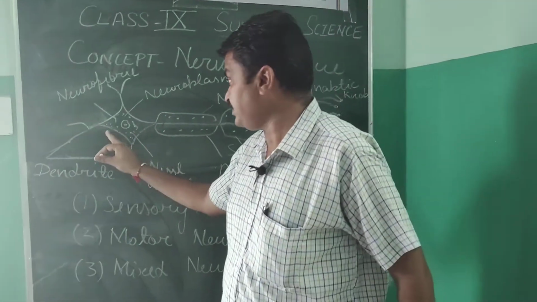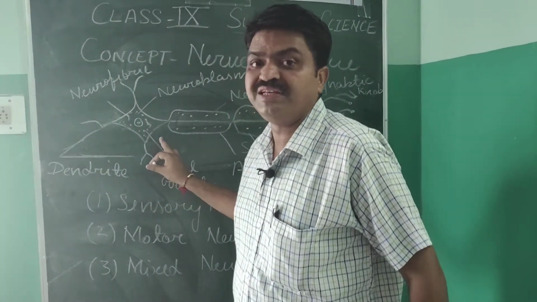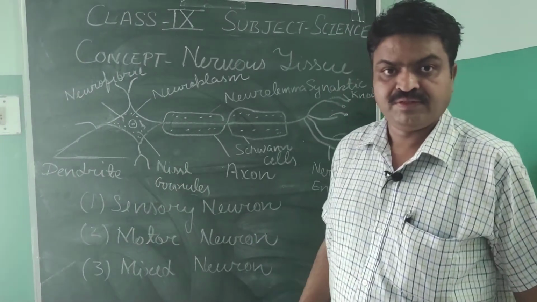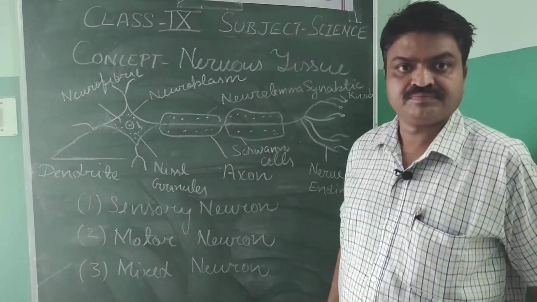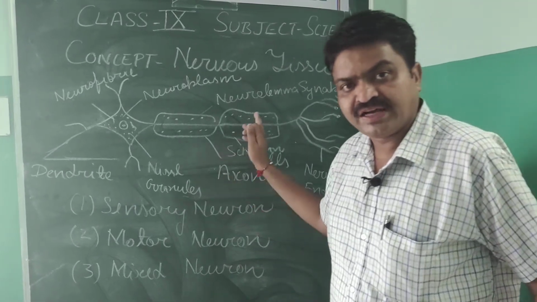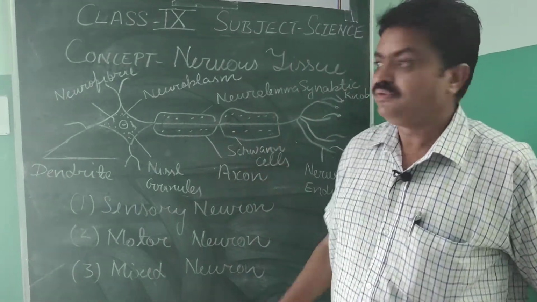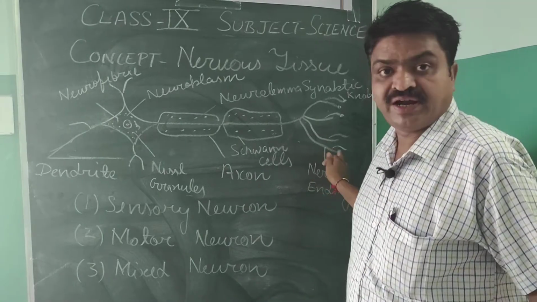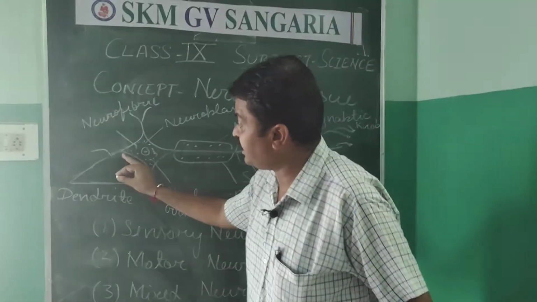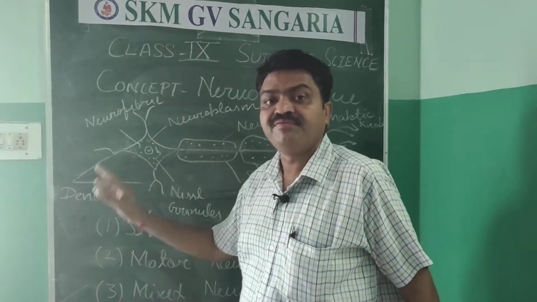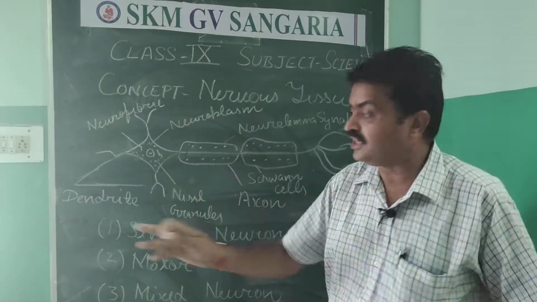First is cyton. Cyton means cell body. Second is axon. Axon means the middle body. Third is nerve ending. The cyton is connected with thread-like projections.